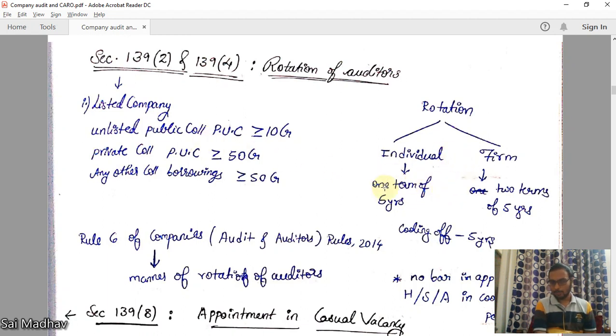Now, this is not applicable for all the companies. This is applicable to only companies given here. Listed companies, unlisted public companies, where paid up capital is greater than 10 crores. And private companies where paid up capital is greater than 50 crores. Any other company having borrowings greater than 50 crores, greater than or equal to. For only these companies, the rotation will be applicable. For other companies, there is no applicability of rotation.